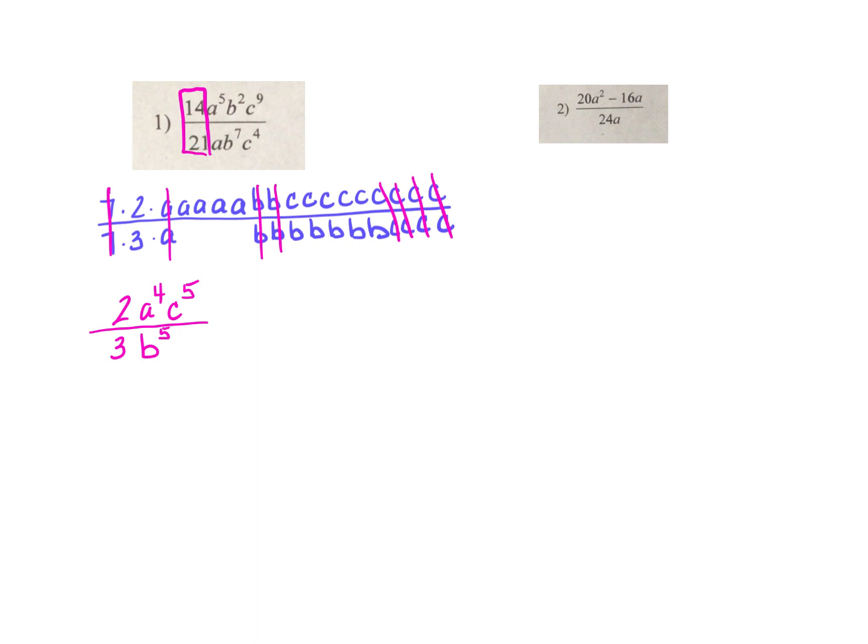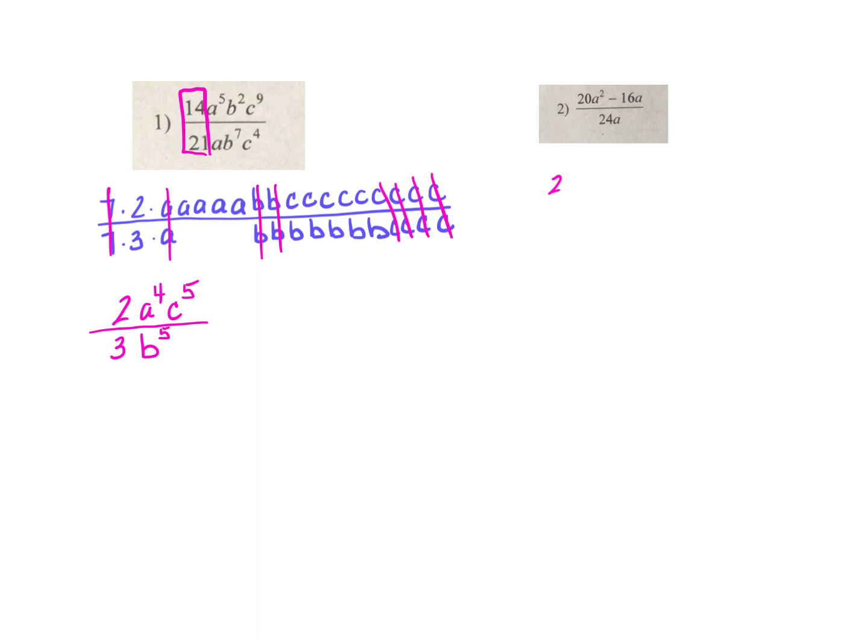I wrote it out longhand so you could see why that works, okay? Let's take a look at number 2. What you can do with number 2 is you can break it apart, and that makes it a little bit easier. You can never break apart the denominator, the 24a, but the numerator, you can write this as 20a squared.